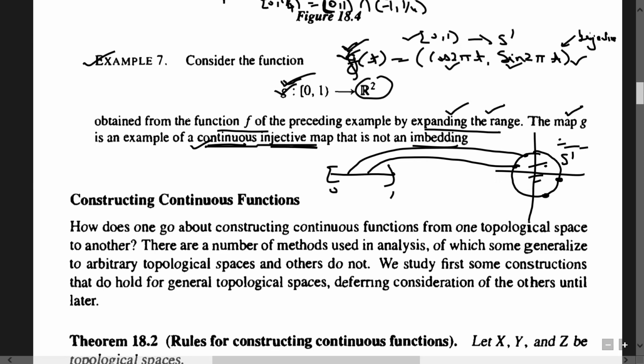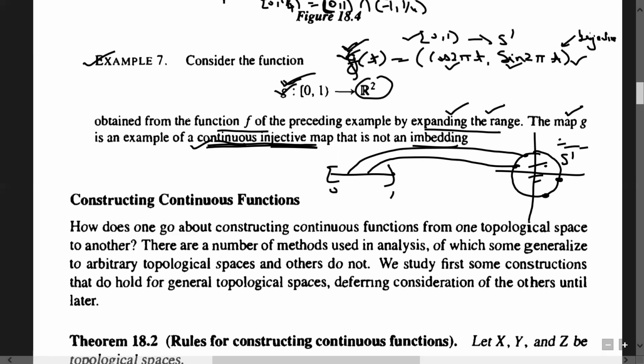So it is a continuous and injective map. But the claim is that this map is not an embedding. The map G is an example of a continuous injective map that is not an embedding. For an embedding, you need to show that G inverse is also continuous.